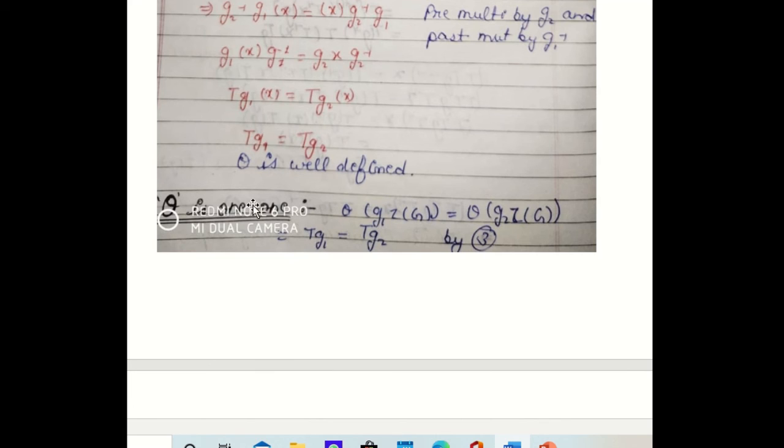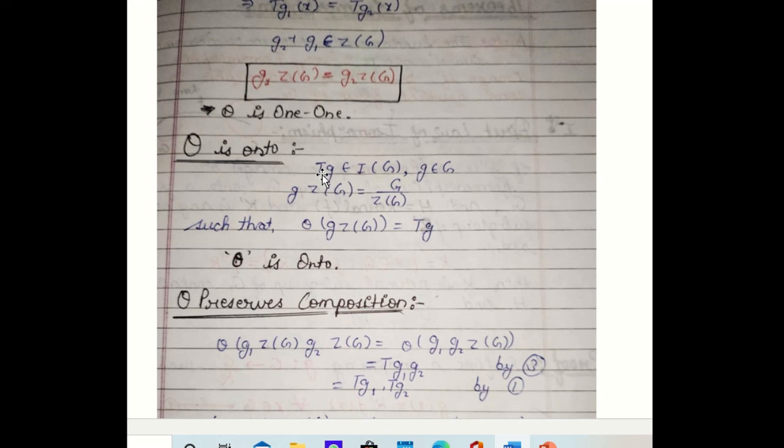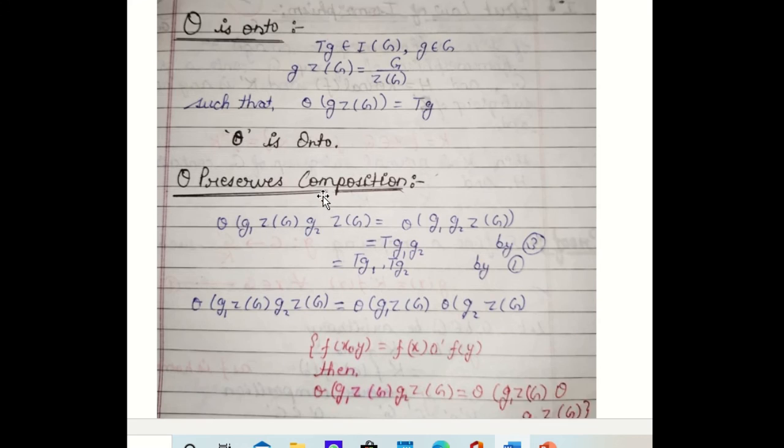Now we show theta is one-one. For this, we take the images of two elements under theta, and we show T_g1 equal to T_g2 by equation 3. So this implies this mapping is one-one. Now we have to show this mapping is onto. For this, we consider T_g in I(G), inner automorphism, where g belongs to capital G, and we take gZ in G by Z, such that the theta image of this is equal to T_g. So this implies theta is onto.